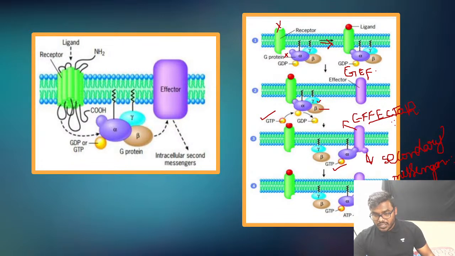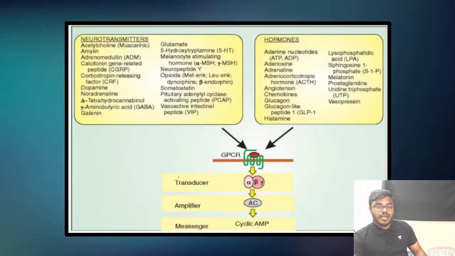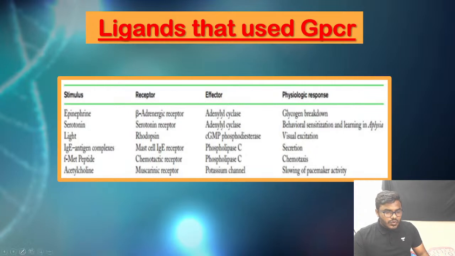Activation of the secondary messenger is the ultimate goal of the effector molecule, because you know that secondary messengers are the ones involved in the signal transduction, and finally they will diffuse into the nucleus and show the response of their particular gene. Anyway, that we will understand later. But remember, the ultimate goal of the G protein is what, friends? Activating the effector molecule, and the ultimate goal of the effector molecule is activating the secondary messenger. Friends, this is one of the most important slides where we can expect questions.